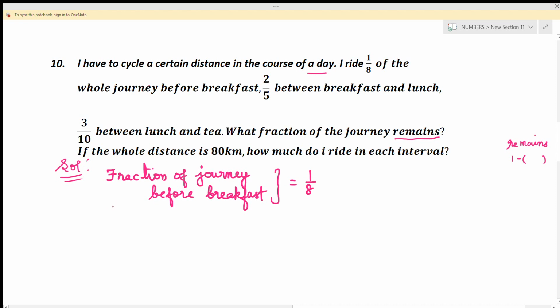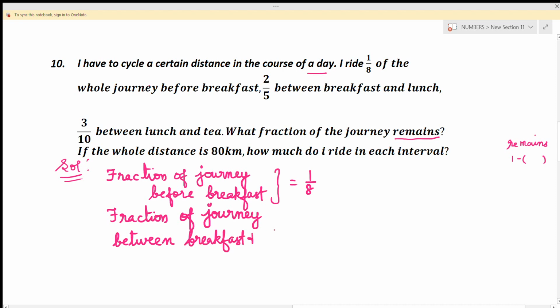And the next thing, fraction of journey between breakfast and lunch. Fraction is 2 by 5.